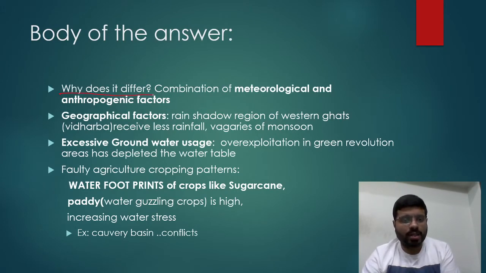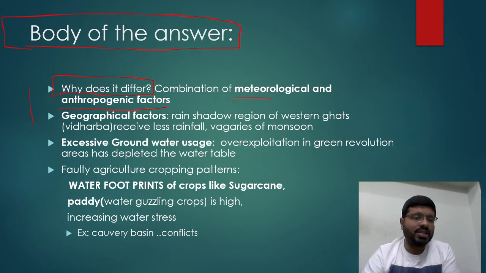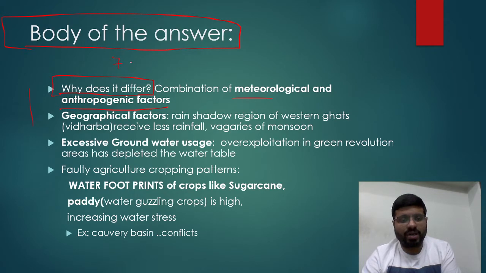Now we all know there are so many reasons, combinations of meteorological and anthropogenic factors. But you have to identify the top key reasons why there is water stress in our country, and you should be able to show them in the initial paper, in the initial point itself. See, for every answer, imagine that if you are writing 7 points, for every 7 points, you have 3-4 priorities, and even sometimes one or two top priorities, right? So you should mention them right at the top.